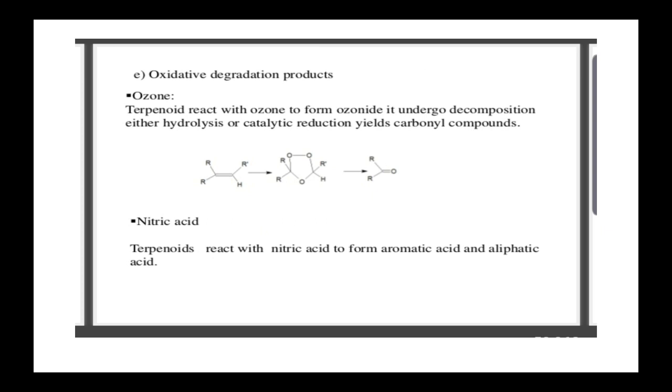So next one, oxidative degradation products. First, it belongs to the ozone. Terpenoids react with ozone to form ozonoid and undergo decomposition, either hydrolysis or catalytic reduction, which yields the carbonyl compounds. Next, it's treated with nitric acid. Terpenoids react with nitric acid to form aromatic acids and also aspartic acid.